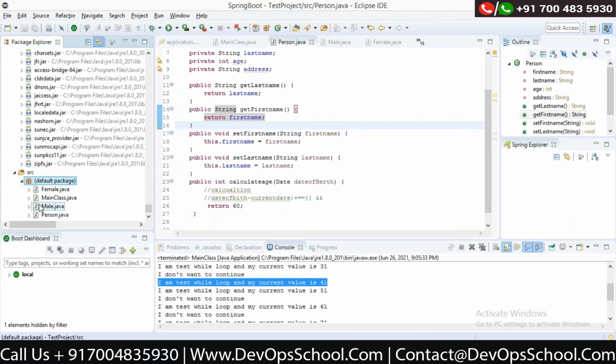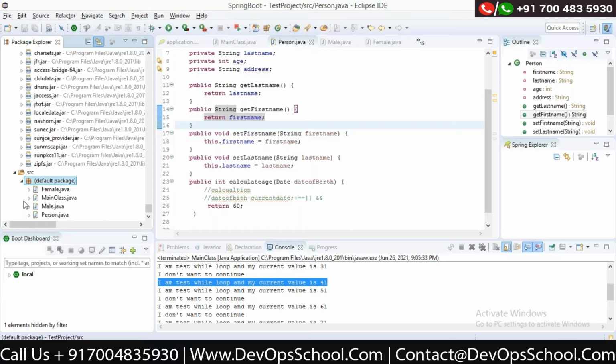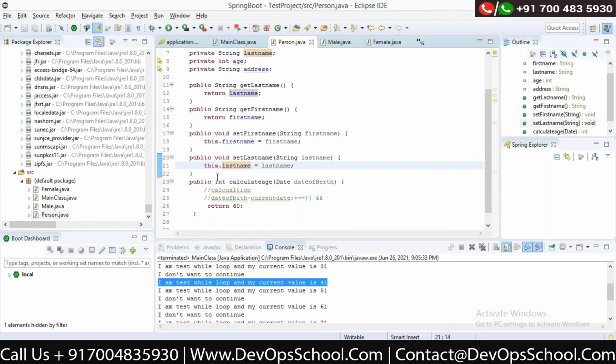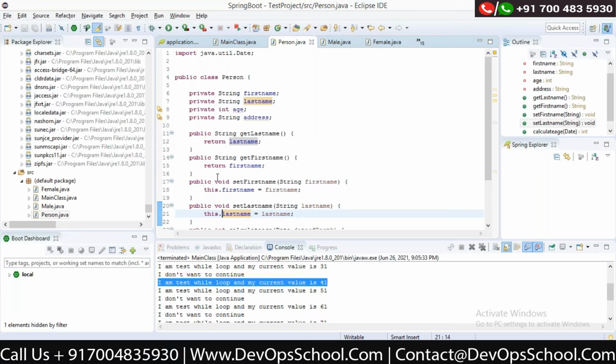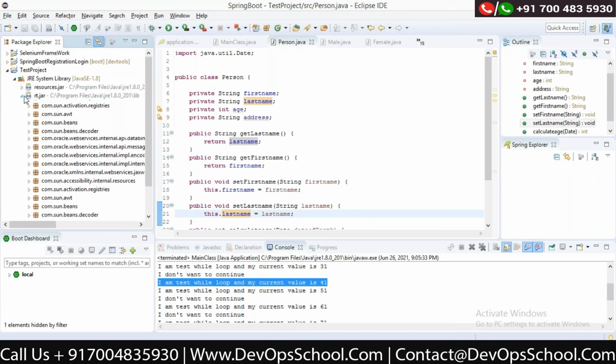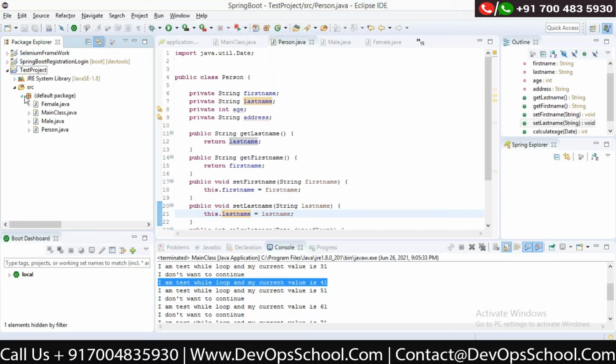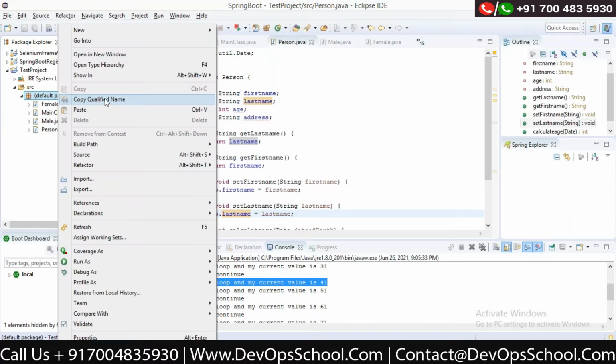Let me explain the abstraction part. Abstraction is basically you want to abstract something out of the class. You want to keep it separate. You don't want to make it so complex and so huge, so you abstract it out. You can write an abstract class for that. Let me close this first. So I can write one new class for that.